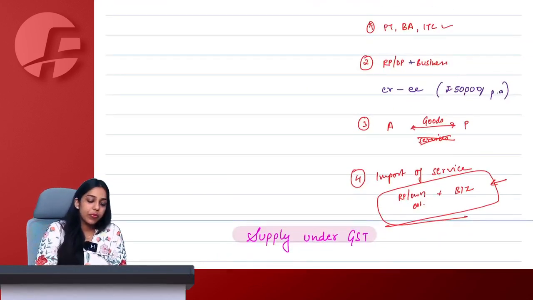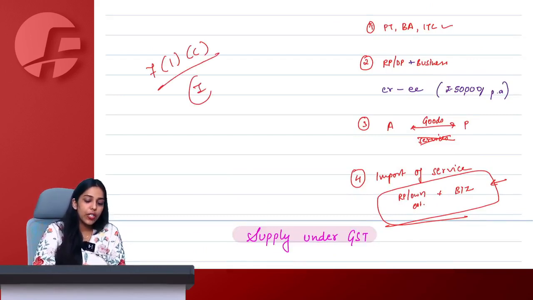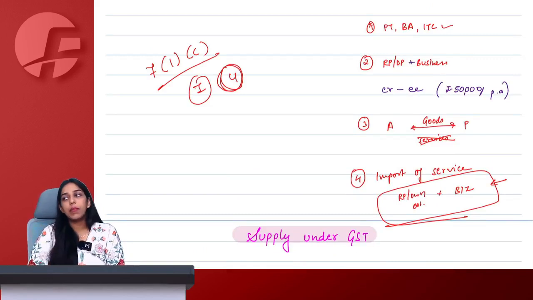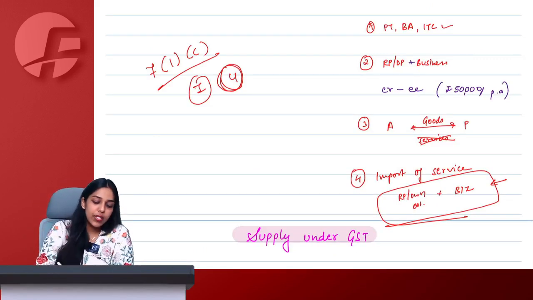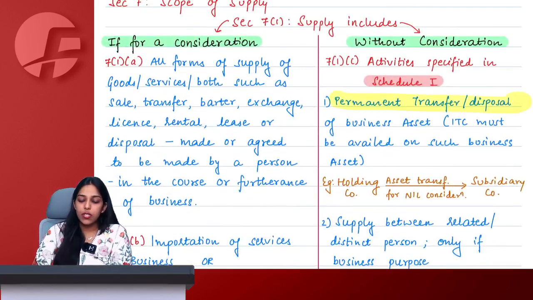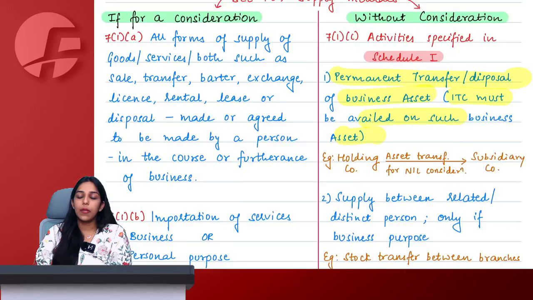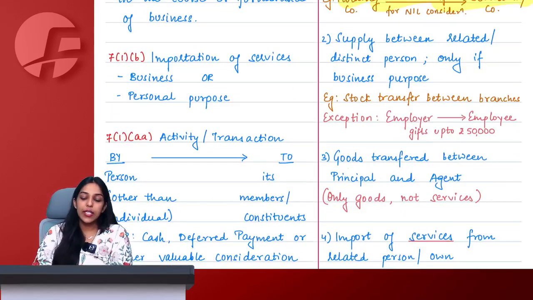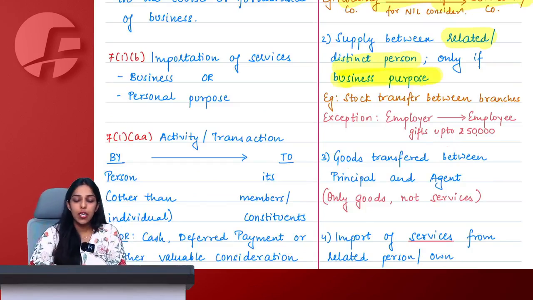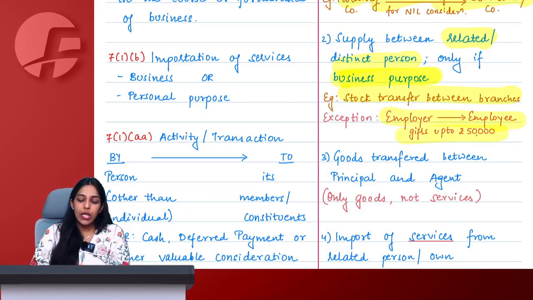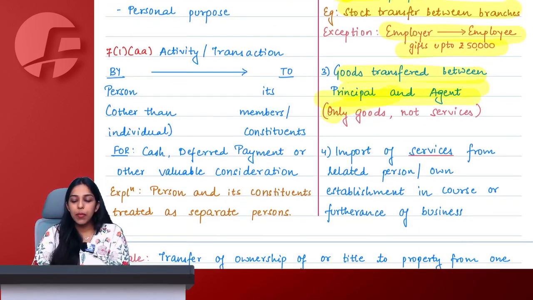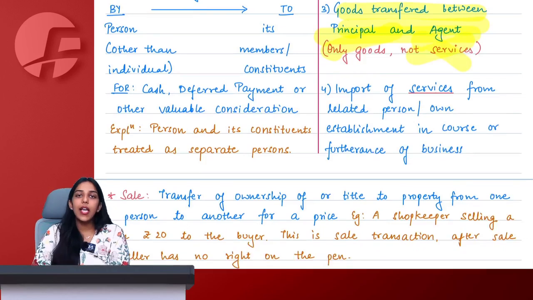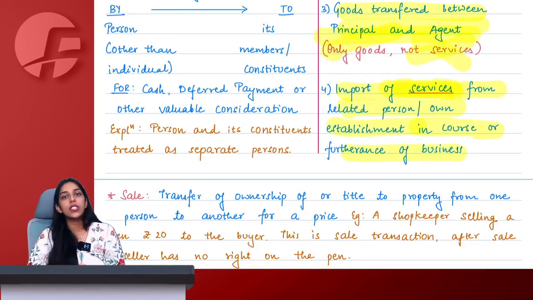So Schedule 1, Section 7(1)(c), Schedule 1 talks about 4 paras which are treated as supply even without consideration. One is permanent transfer or disposal of business asset on which ITC was availed. Example, holding company, subsidiary company. Second, supply between related persons or distinct persons only if it is for business purpose. Example, stock transfer between branches. An exception is employer-employee gift up to 50,000. Then goods transferred between principal and agent, but remember only goods and not services. And last point is import of services from related person or own establishment in course or furtherance of business.